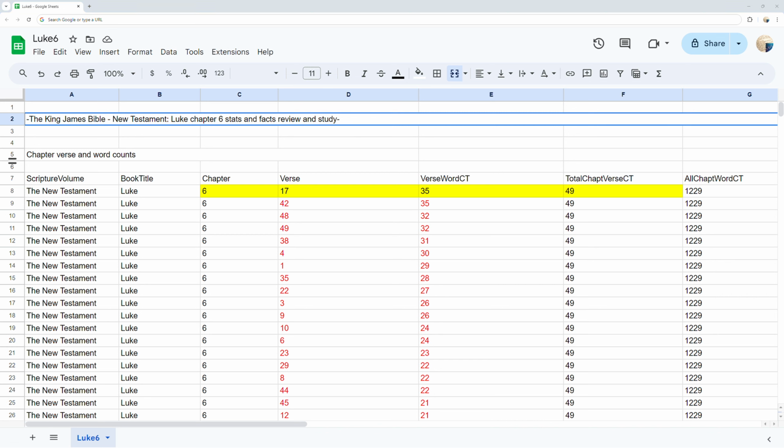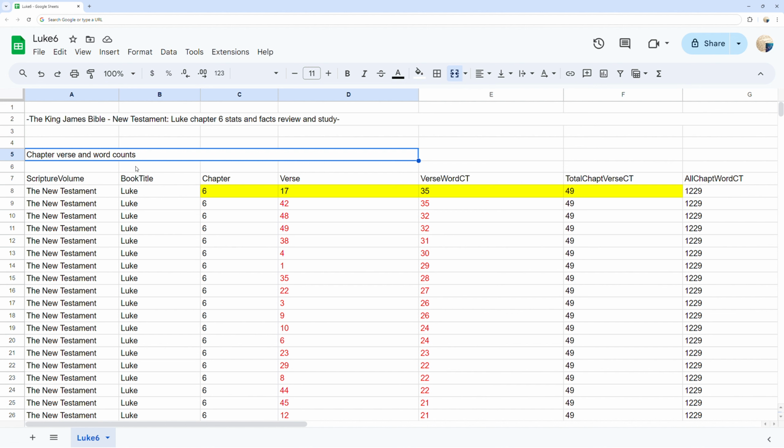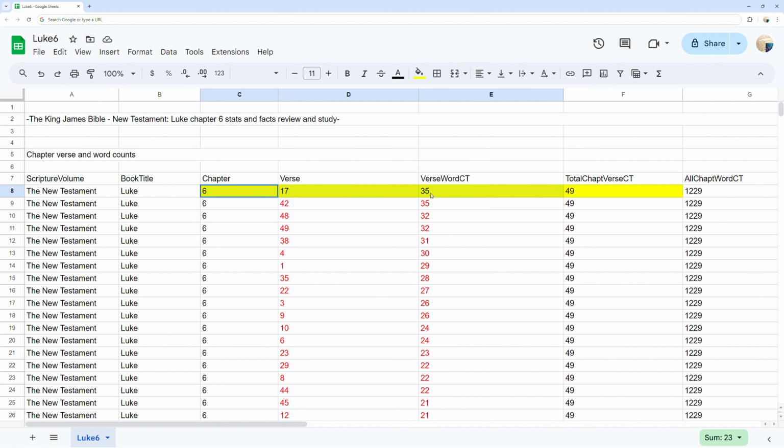The King James Bible, New Testament, Luke chapter 6 Stats and Facts Review and Study. Chapter, verse, and word counts. Luke chapter 6 verse 17 has the most words at 35 words.